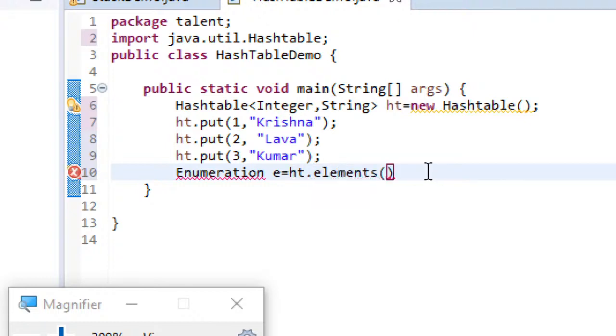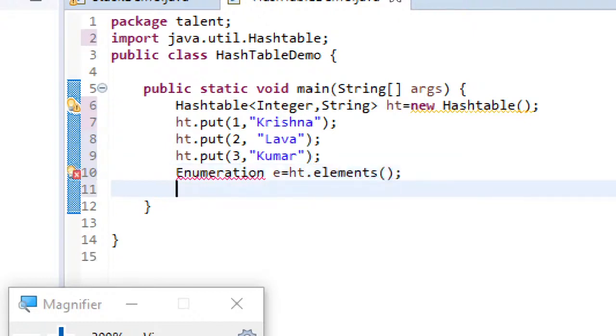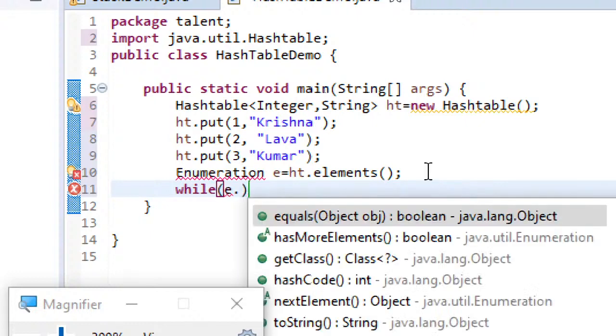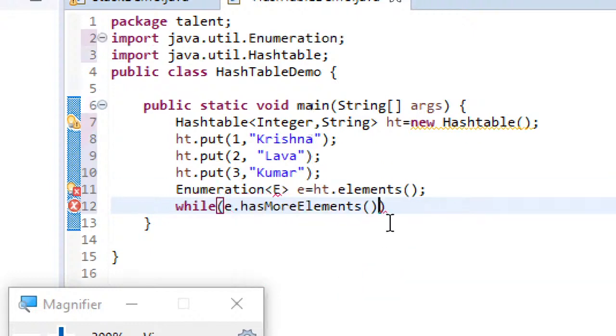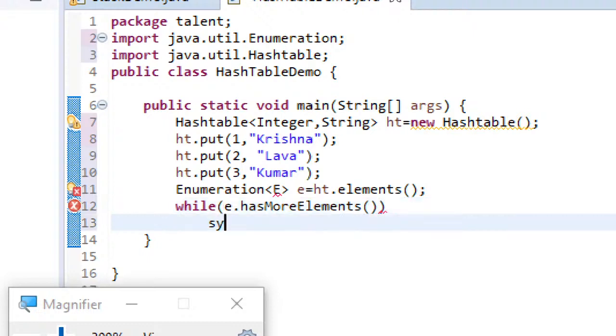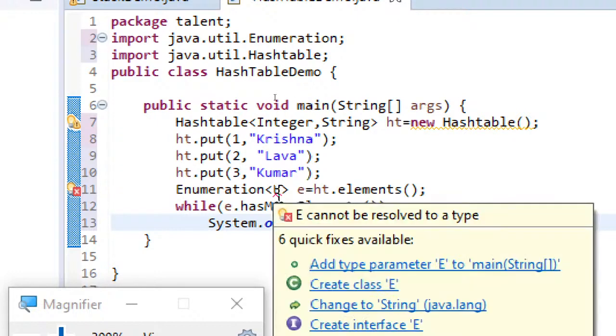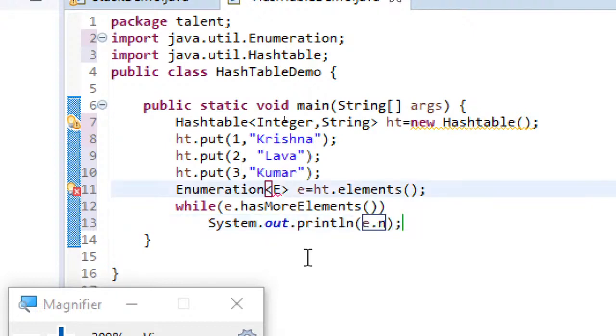So, and then while p dot has more elements, and then p dot... did I write this?